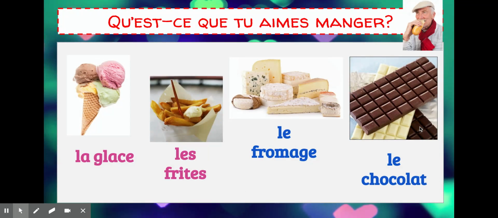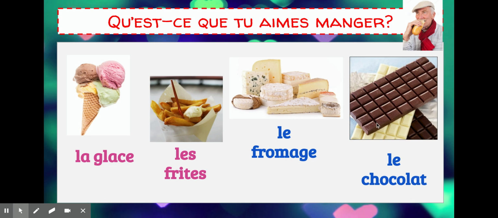Now, as we start going through and talking about specific items, not verbs, you'll notice I put things in either pink or blue. If it's in pink, it means that it's feminine. If it's blue, it means that it's masculine. So that's going to be super important. Just pay attention to those colors so that you can remember the gender of the item.